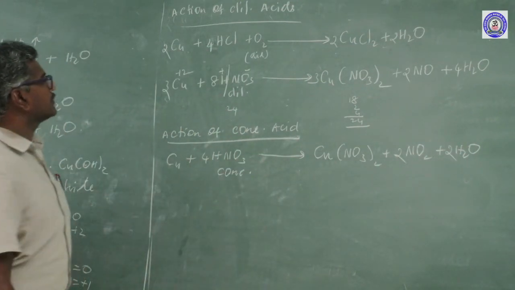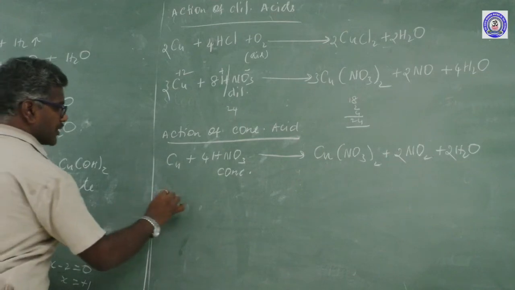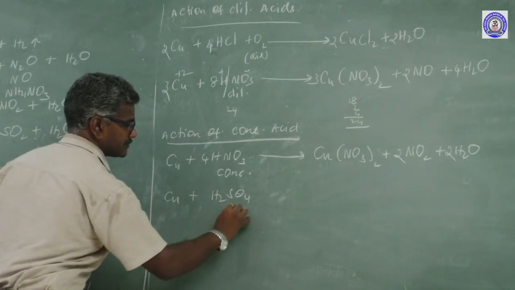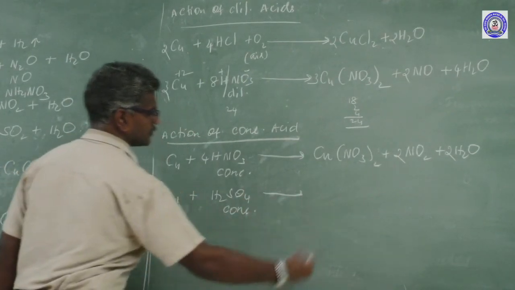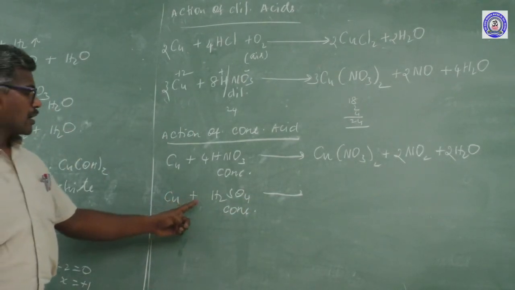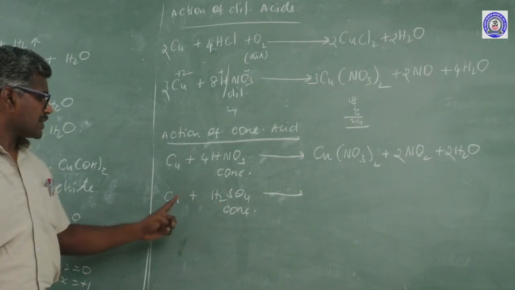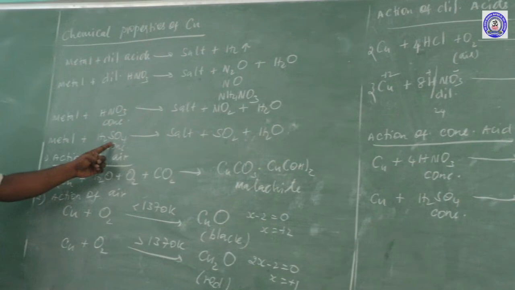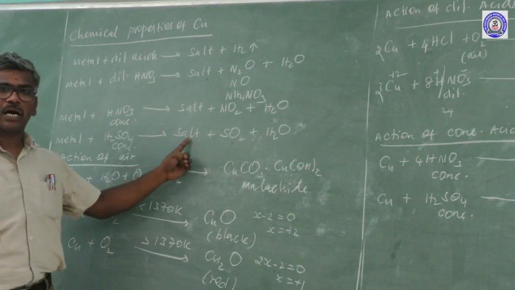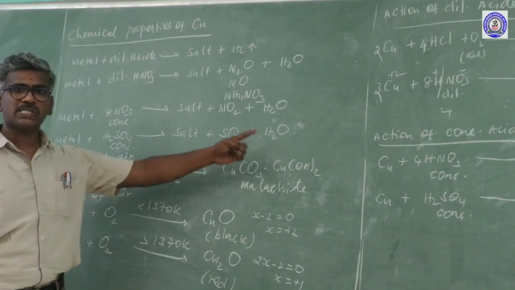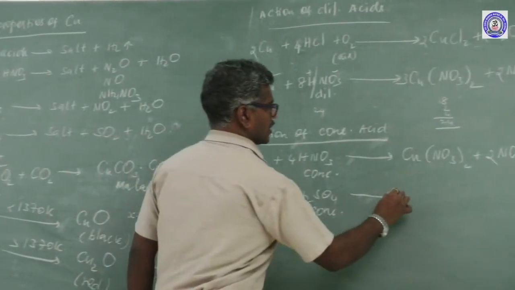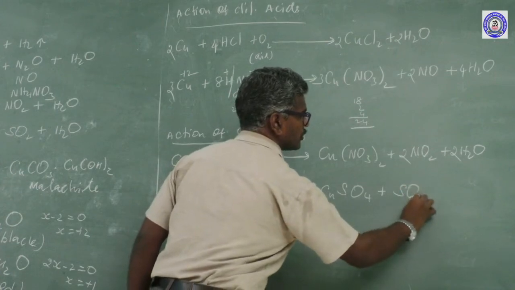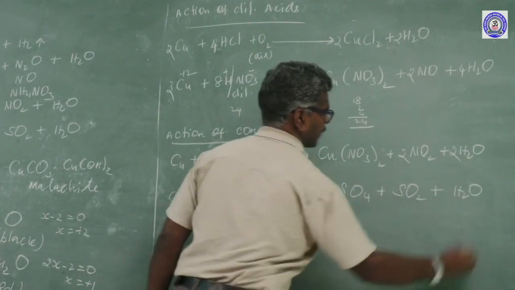Copper, 1 copper. Another one is copper reacting with concentrated H2SO4. A metal reacting with concentrated sulfuric acid, what is the formula? Salt plus SO2 plus water: CuSO4 plus SO2 plus water.